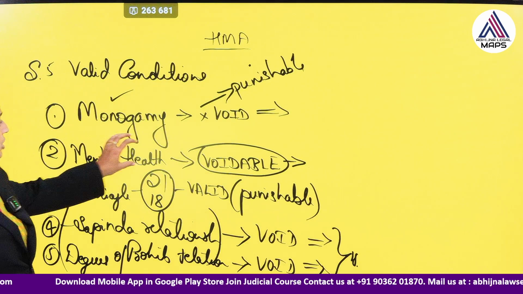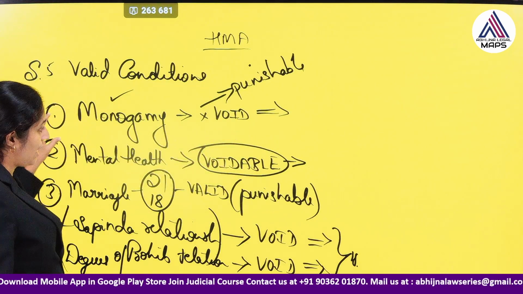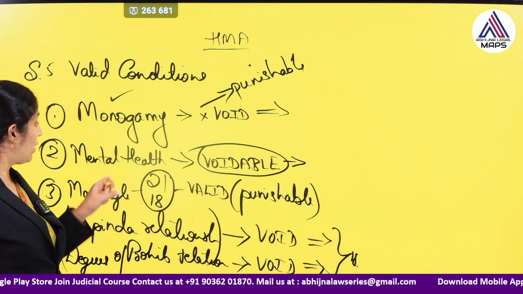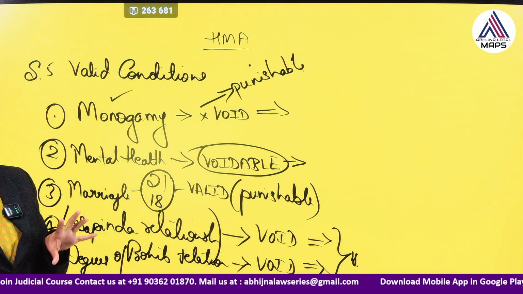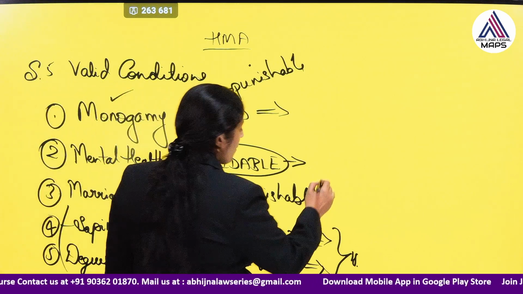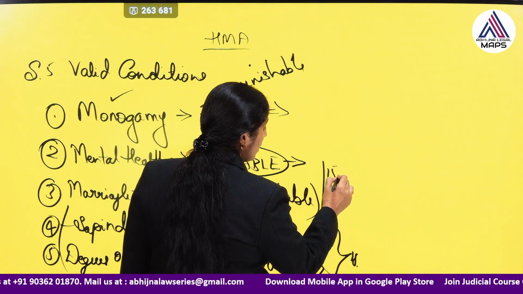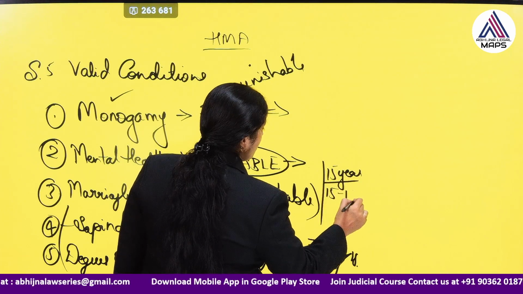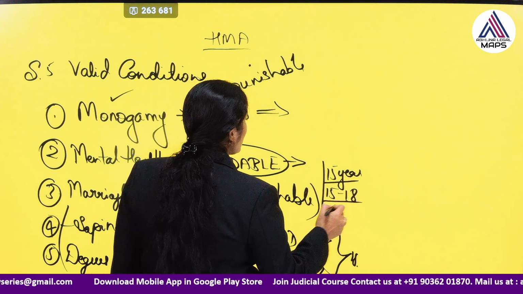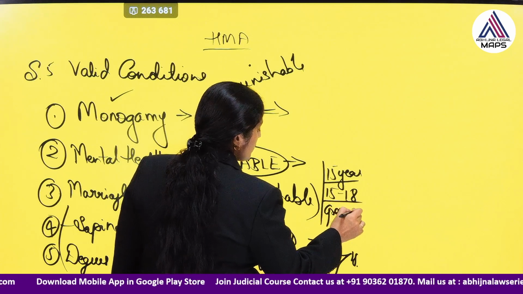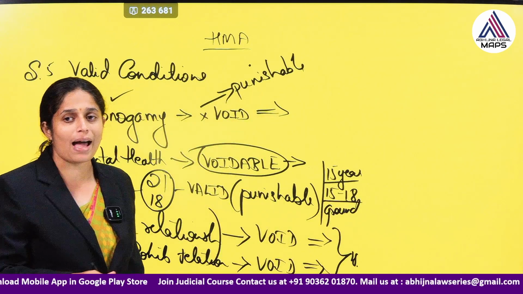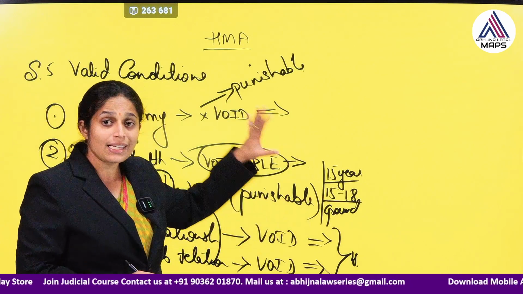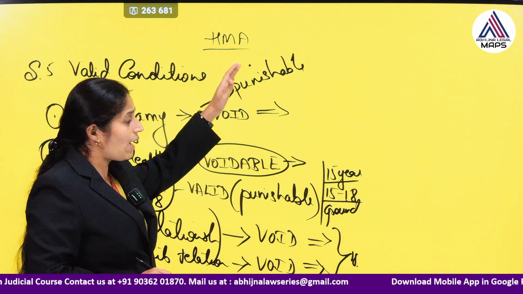Only this is not punishable, the second condition regarding mental health, it can be voidable. Okay, and for this marriageable age, only one option is there. If the girl was married below 18 years, but she repudiated the marriage before she completed 18 years, then that could be a ground for divorce. Okay, if she has rejected her marriage before the age of 18 years, that could be a ground for divorce.